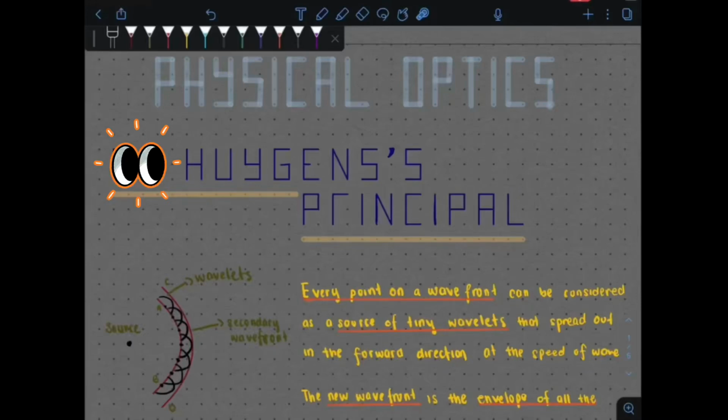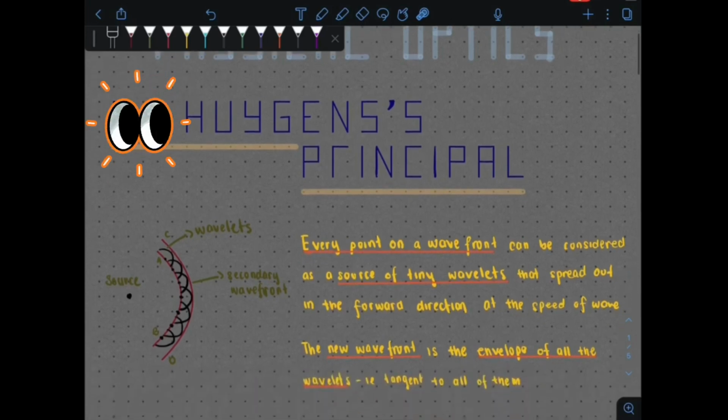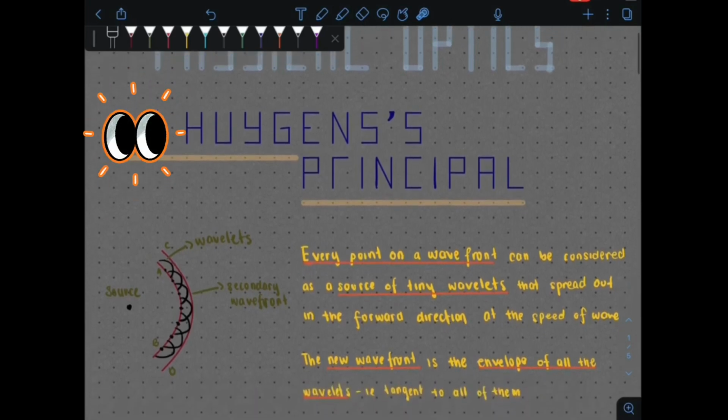Hi everyone, so today we're going to look at Huygens principle. What does Huygens principle state? It states that every point on a wavefront can be considered as a source of a tiny wavelet that spreads out in the forward direction at the speed of the wave. The new wavefront is the envelope of all the wavelets.